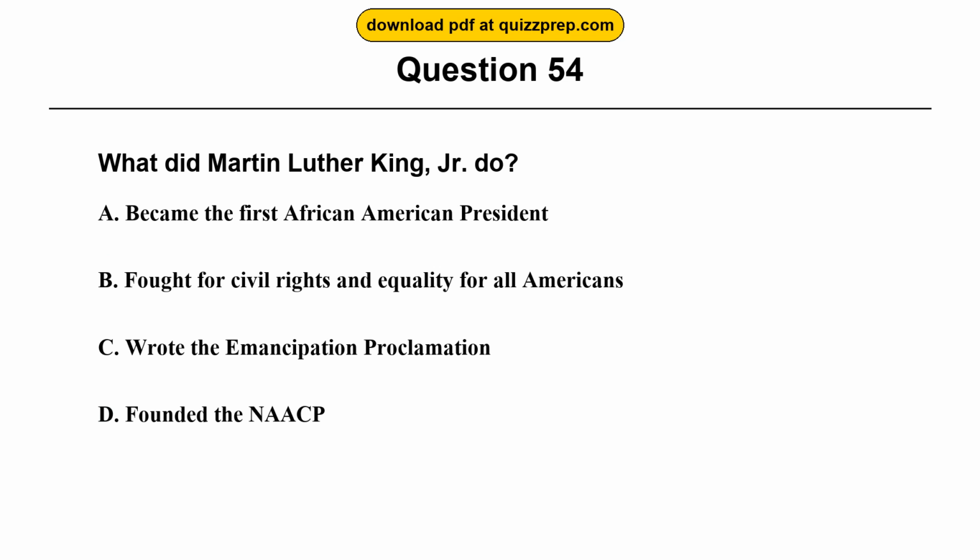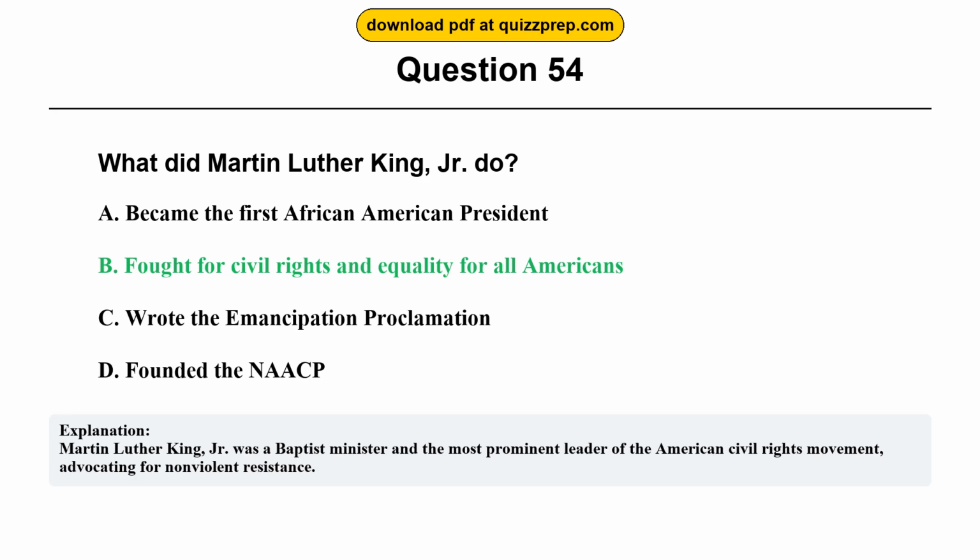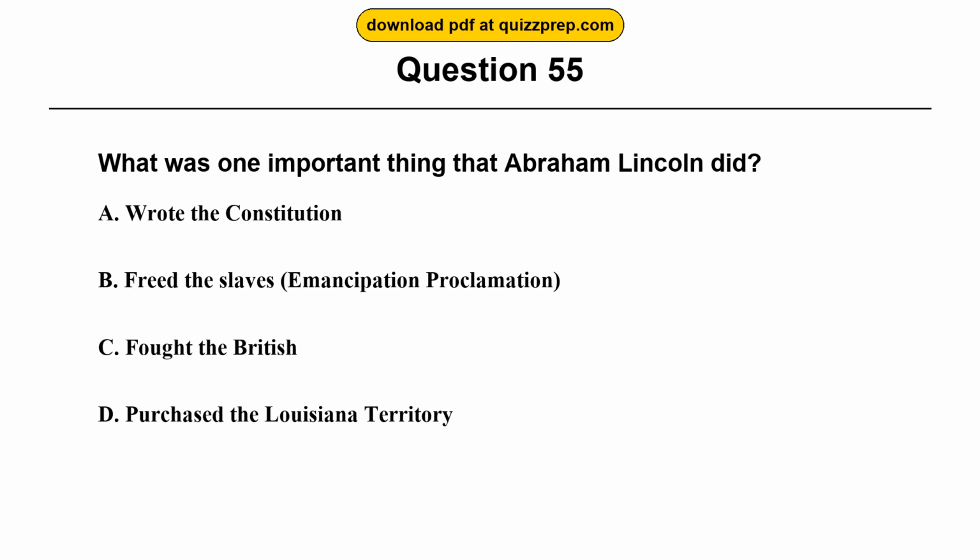Question 54. What did Martin Luther King, Jr. do? Option A, became the first African American president. Option B, fought for civil rights and equality for all Americans. Option C, wrote the Emancipation Proclamation. Option D, founded the NAACP. The correct answer is option B, fought for civil rights and equality for all Americans. Martin Luther King, Jr. was a Baptist minister and the most prominent leader of the American civil rights movement, advocating for nonviolent resistance.